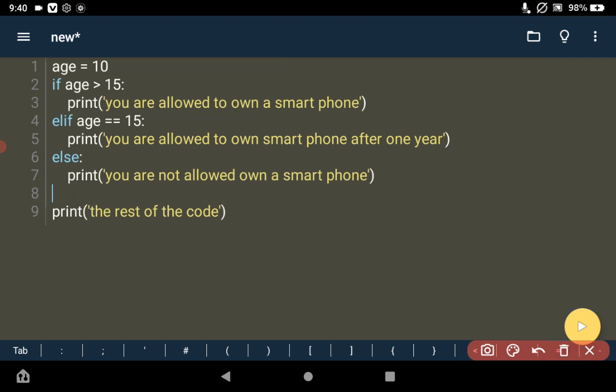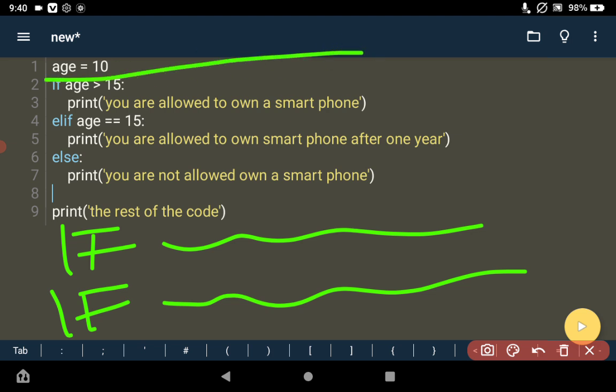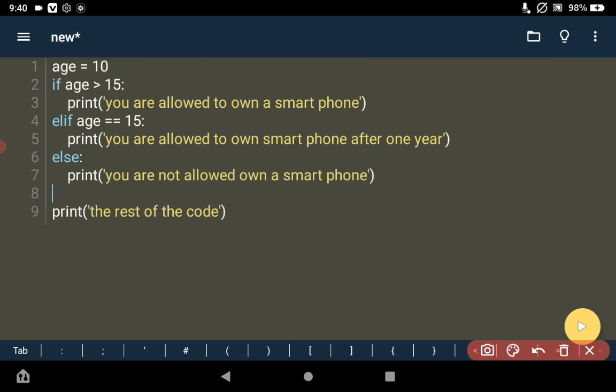So what if I write an if statement, then I give it a condition, and I write another if statement, then I give it a condition. In this case, the program will not tie all these if statements together. For example, it will not say this if statement is grouped with another if statement. It's going to run this if statement individually and also run this if statement individually. If you want your program to have different if statements that run individually, for each one of them you have to use if, not else if.